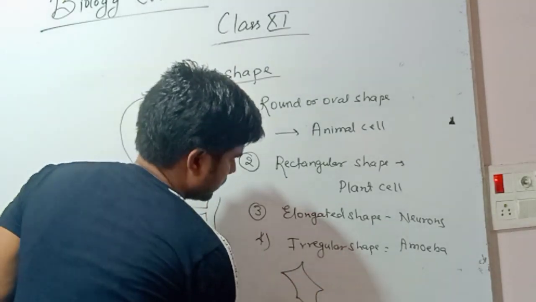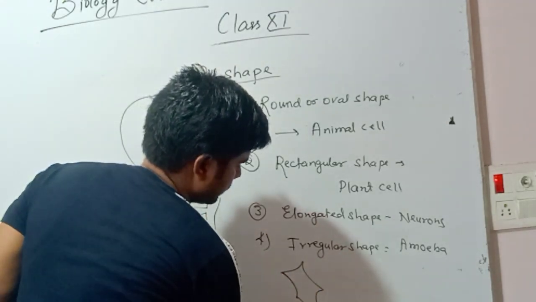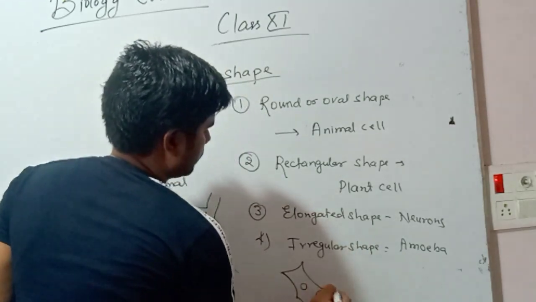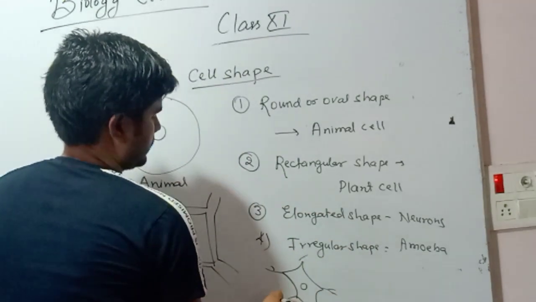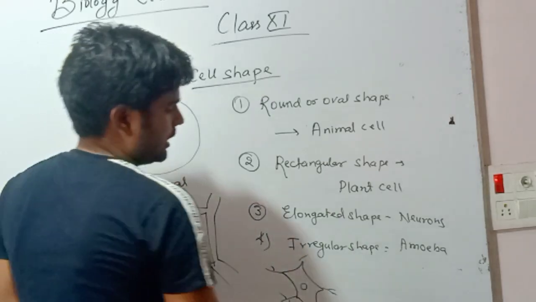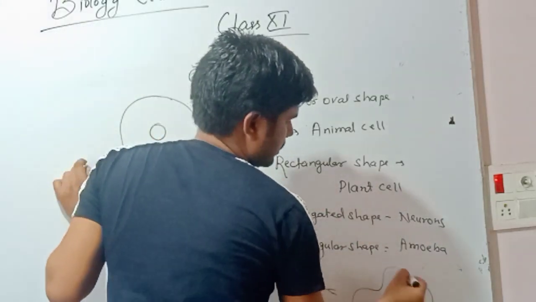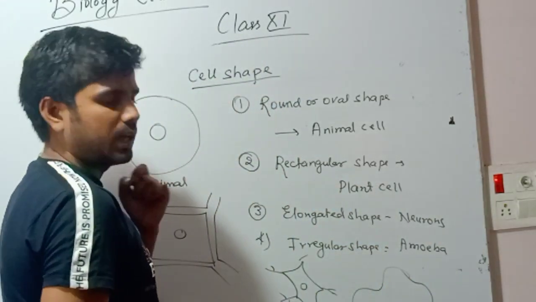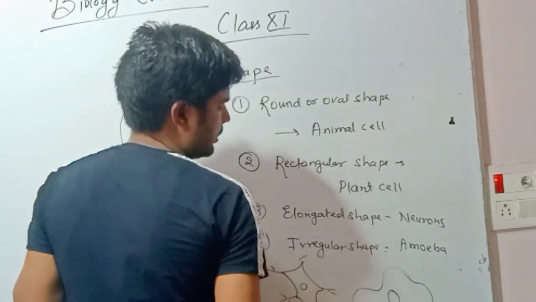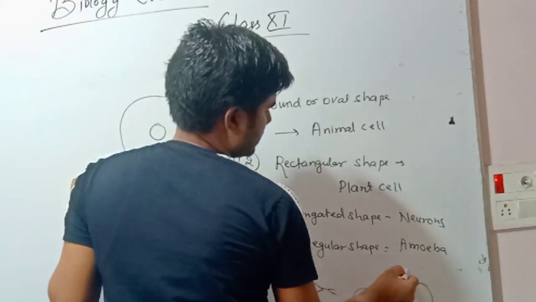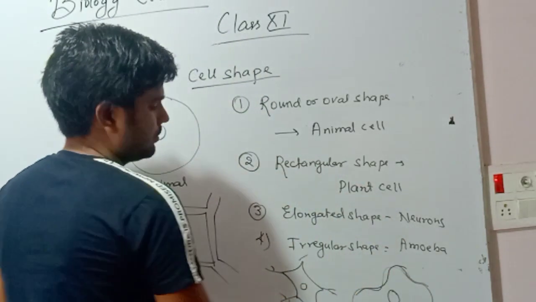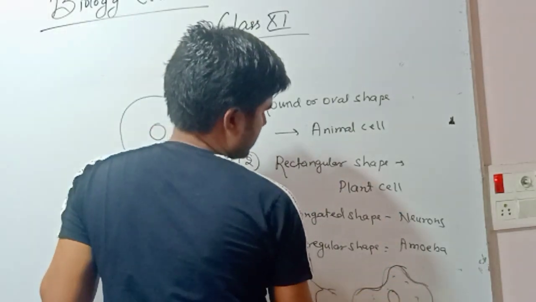Neuron cells are elongated. And amoeba cells are irregular. We can draw any type of shape for amoeba and it will form a shape of amoeba which is irregular. You can see the diagram. So is it clear, student?